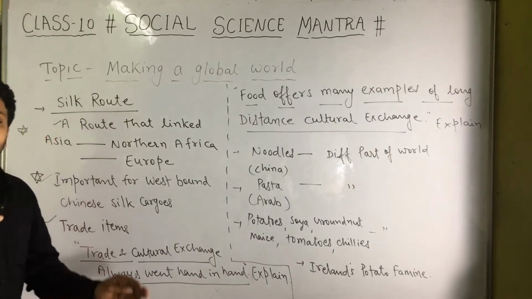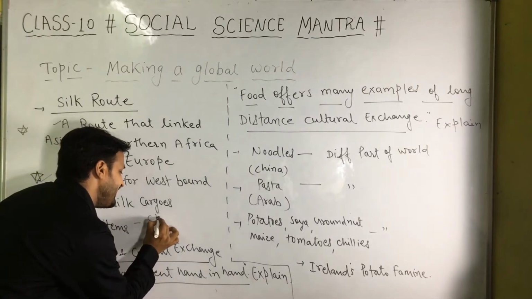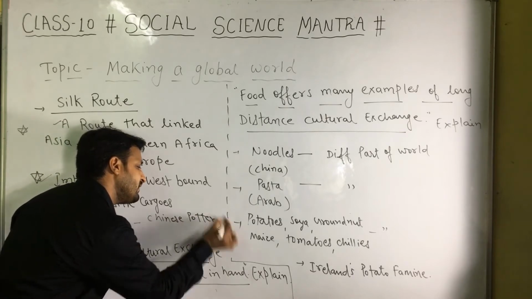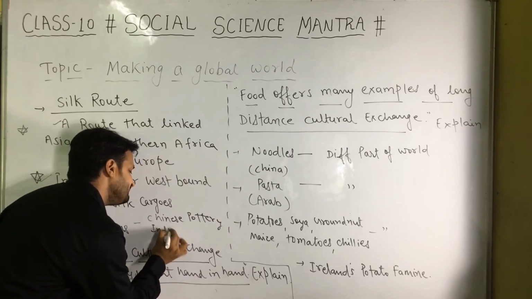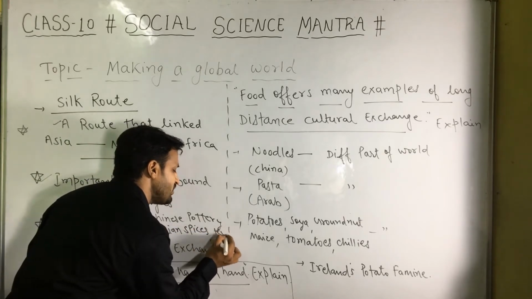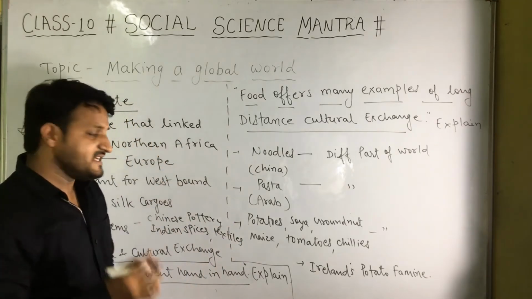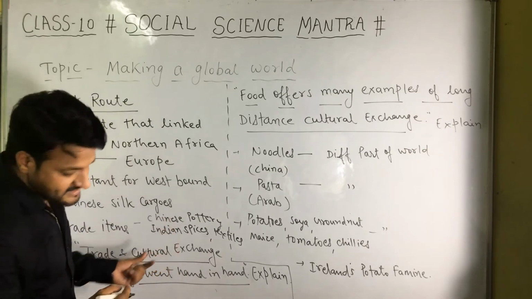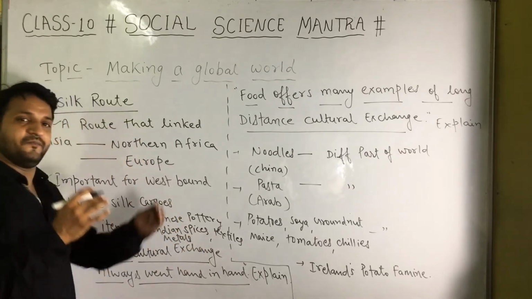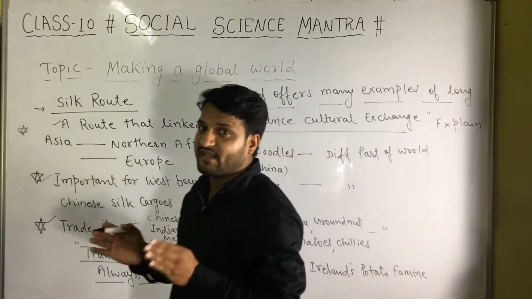The trade items which were exchanged and travelled through this route included Chinese pottery, Indian spices, and not only spices, we can say textiles were also used to travel through this route. Chinese pottery, Indian spices, textiles, metals, all flowed from one part of the world to another through this route. So this route is the Silk Route.